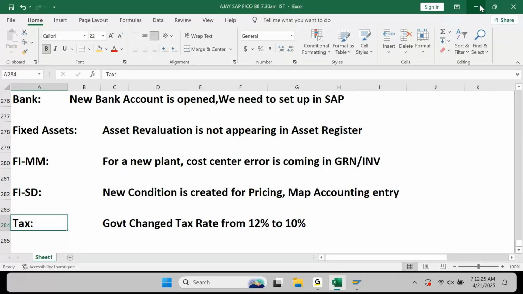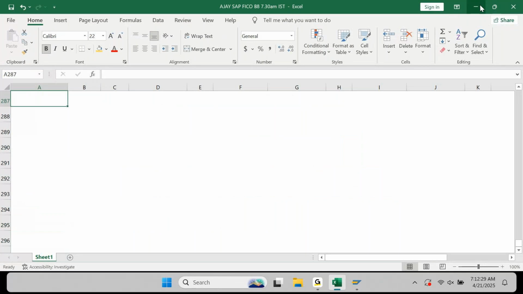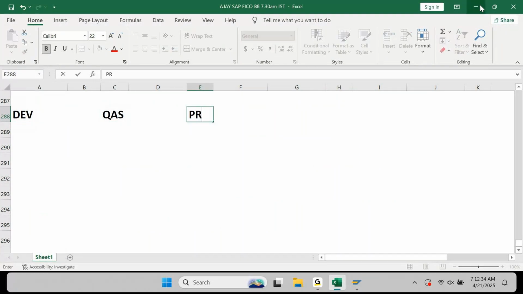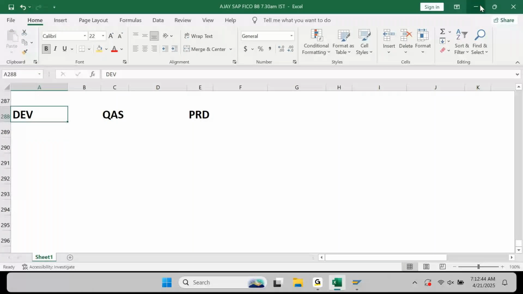That is why in SAP, to do anything, you have three systems, right? Something called development, quality, and then production. Everybody is aware of it. If it is straightforward, anybody can do anything, and development and quality would not be required. Why do you have to do it in development, test it in quality, and move it into production?